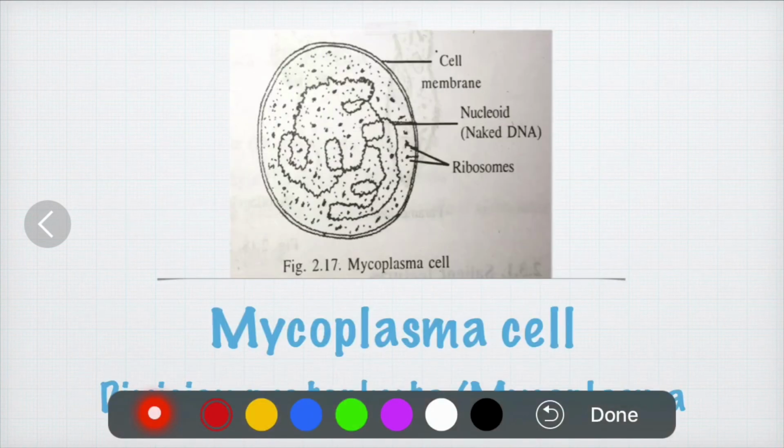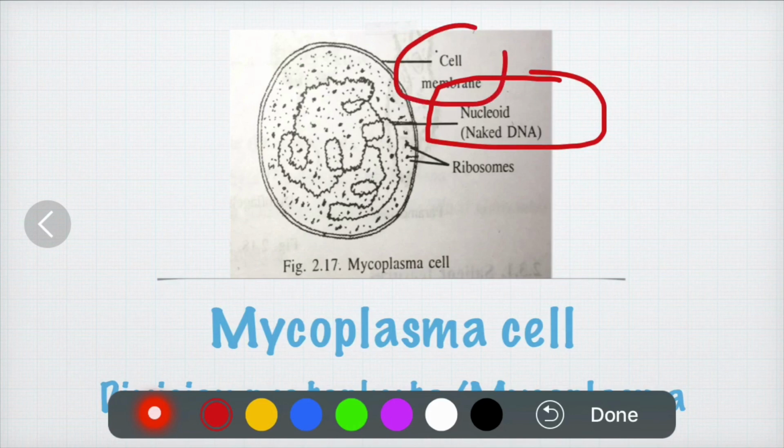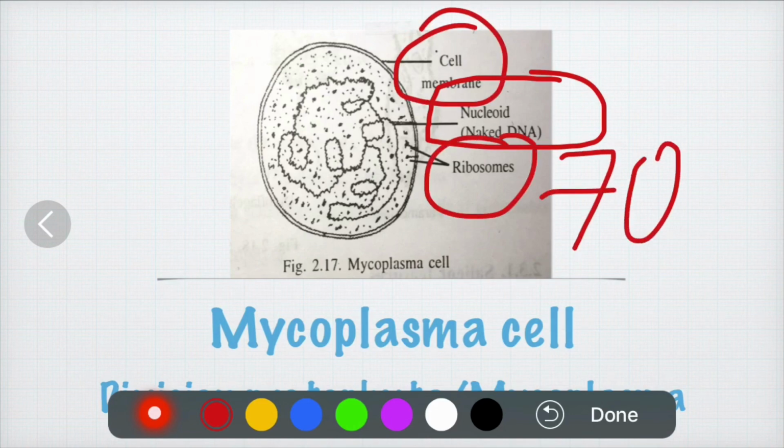This picture shows the cells of mycoplasma. Here you can see the DNA is naked. It is not enveloped with any type of nuclear membrane. That is why it is considered a prokaryotic cell. It has a cell membrane. The cell wall is absent. It has ribosomes of 70S. This is all about the kingdom Monera.